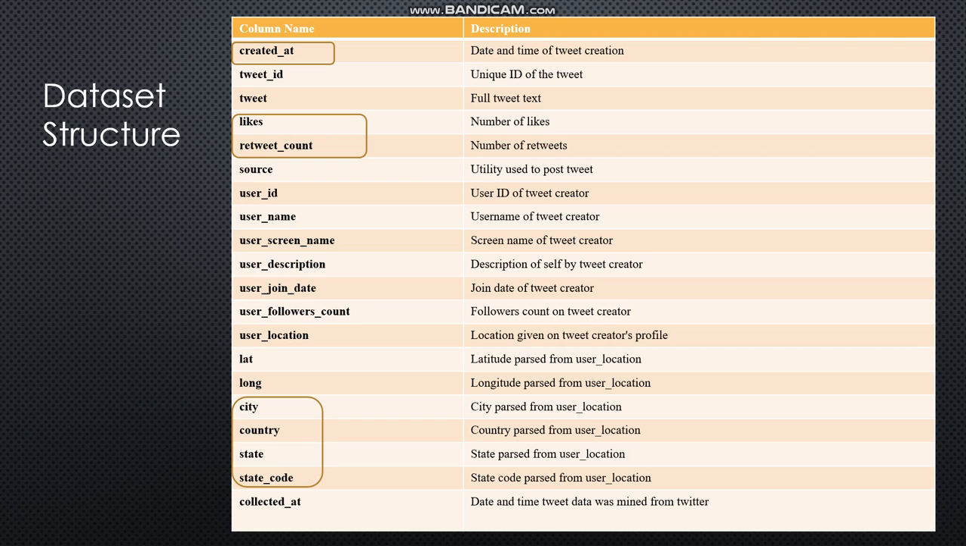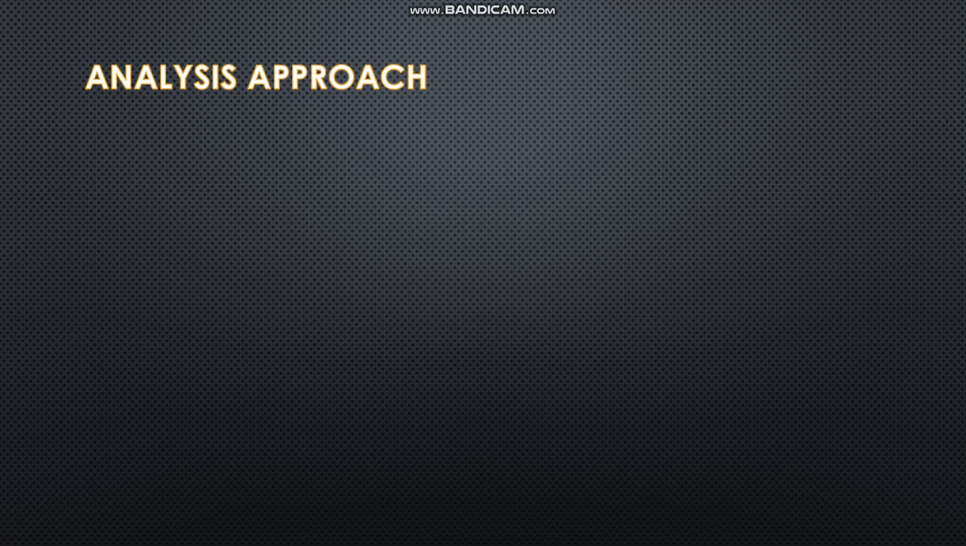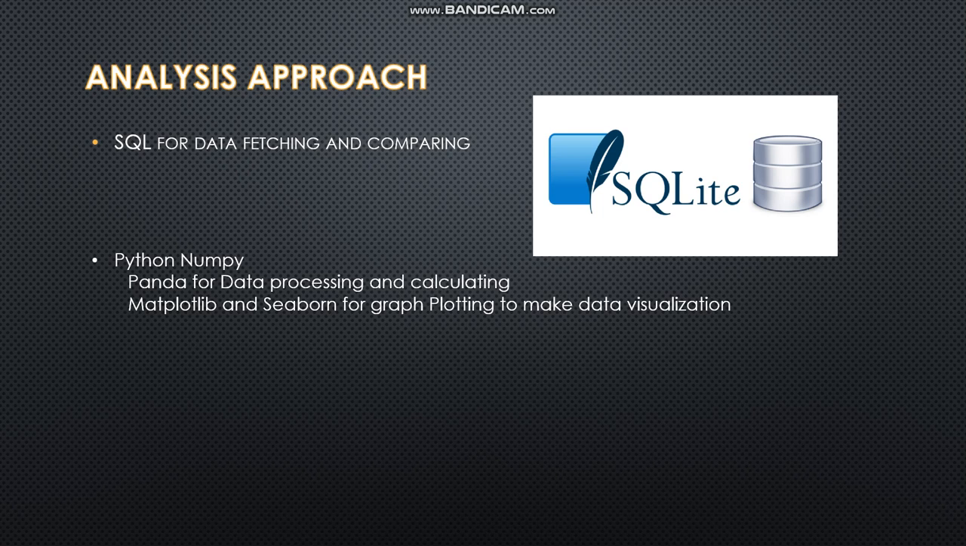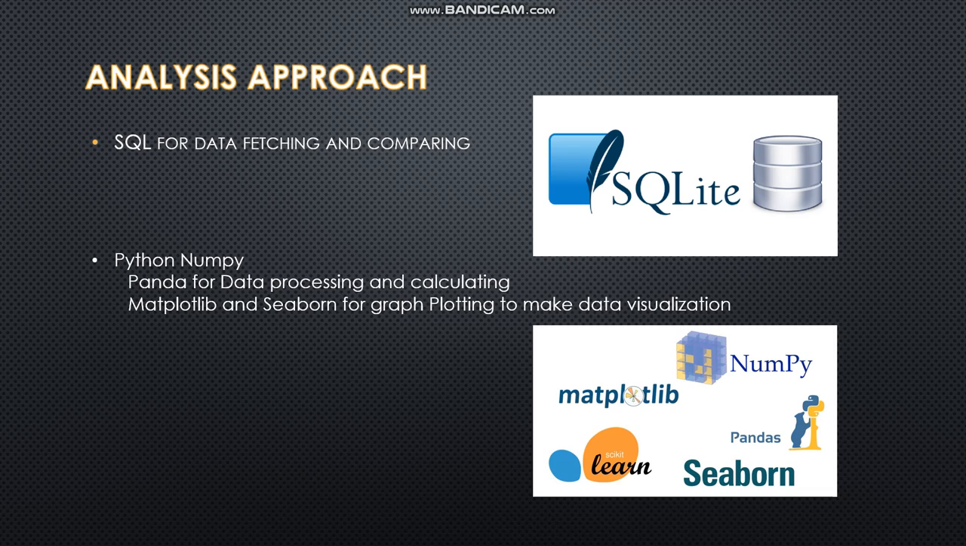After profiling the dataset, I found the Twitter file is almost a million rows each. In order to make the analysis possible and save time fetching data, I decided to use a SQL database to fetch and compare the data. And for this project, I used an SQLite database. Based on the results of comparison, I used Python NumPy with pandas to process and calculate the data, and then Matplotlib and Seaborn to achieve the data visualizations.